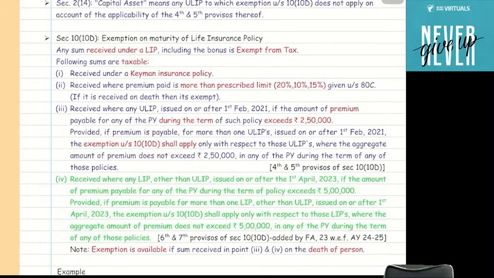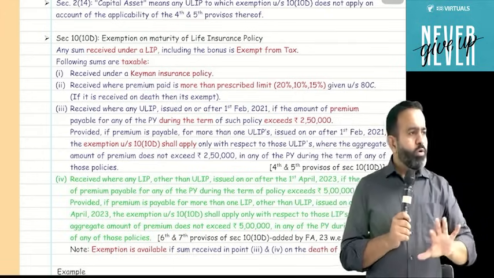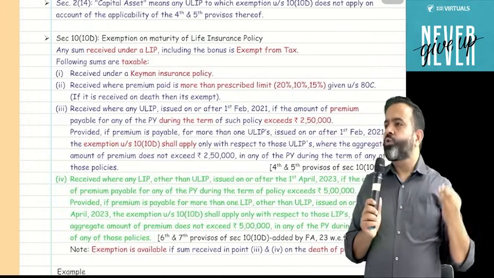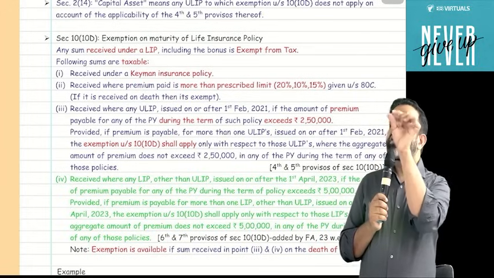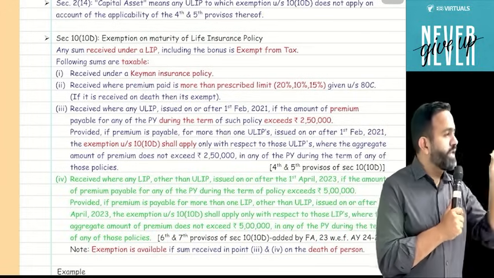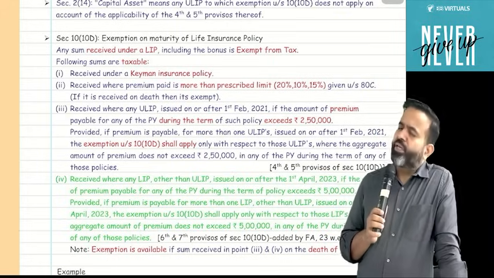Okay, one more point. Next part is related to ULIP. ULIP full form is Unit Linked Insurance Policy. So basically, what is a ULIP? ULIP is like a mutual fund only. If you are not directly investing in mutual fund, you are just giving your money to the insurance company. The insurance company will give you two components. One is life insurance, and along with this, there will be an investment also, and the investment will be like a mutual fund only. That is called your ULIP. So ULIP is a life insurance policy only. ULIP maturity is also exempt.